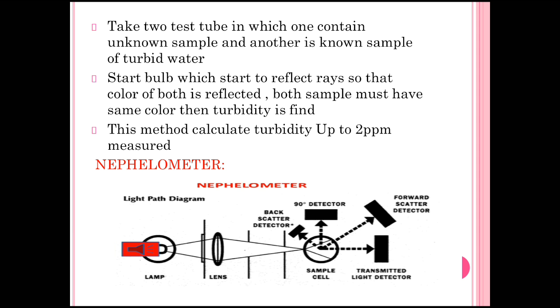We have seen in the diagram there is a small lamp. That lamp gives or reflects the rays which pass on a lens which is placed vertically, and that lens converges the rays on our sample, and then the sample again reflects the rays, and those rays are detected by a forward scattered detector, then a transmitted light detector, and at 19 degrees there is another detector. This 19 degree detector helps to know the turbidity by using a nephelometer.